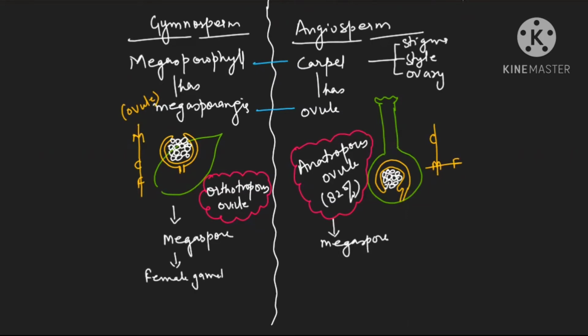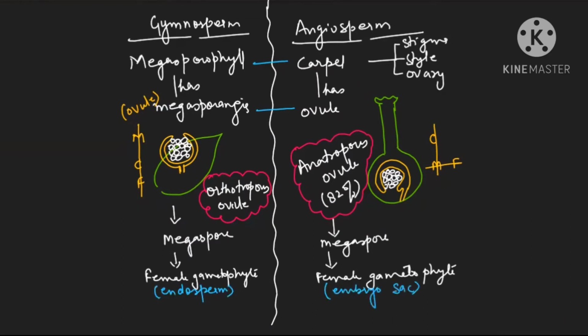Female gametophyte, and here also development will be a female gametophyte. But now we have to remember what difference we have to speak. This is a very important line. We will say here female gametophyte is endosperm, but here we will say female gametophyte is embryo sac. Clear beta? Female gametophyte is embryo sac.